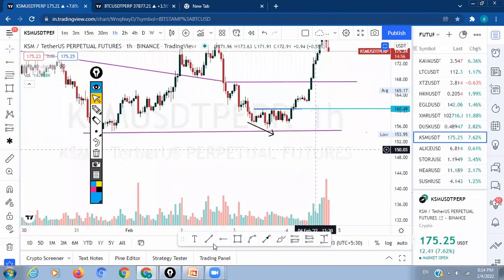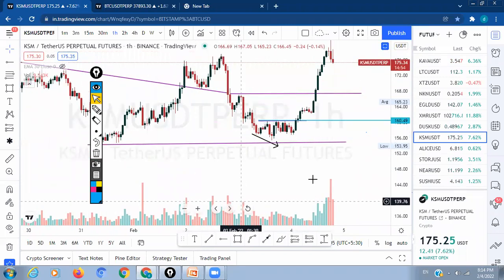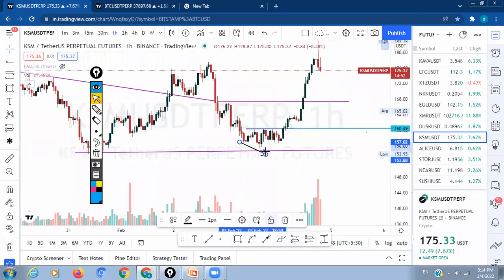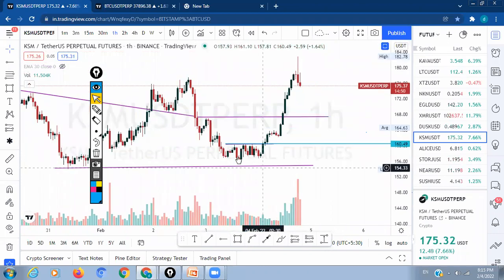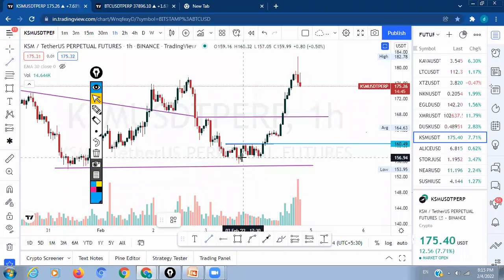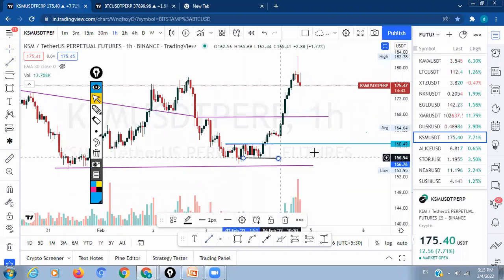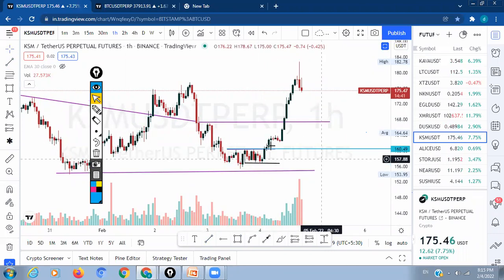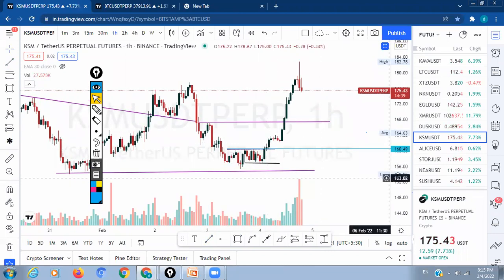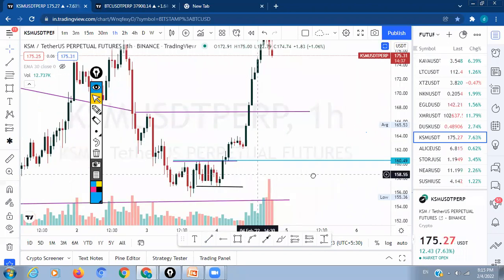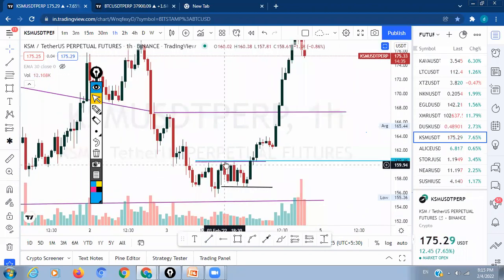So KSM here had a little tight consolidation, and it also created a base actually. So our entry point should be here. After the confirmation candle, we had a hammer here above the trend line. So above the resistance, it has now become a support here.